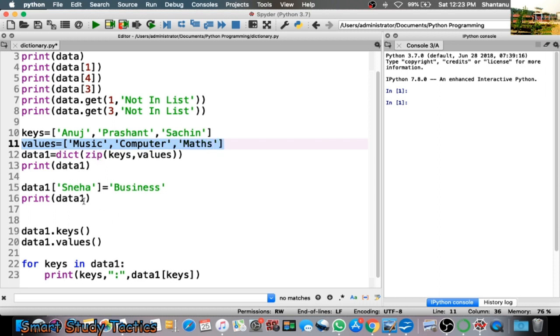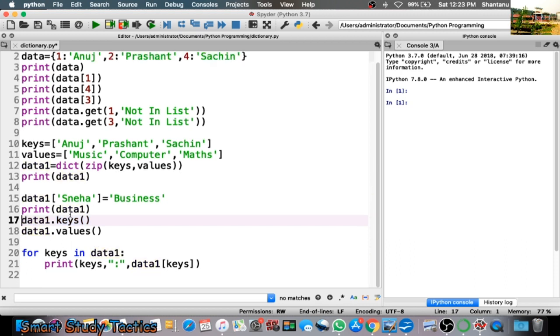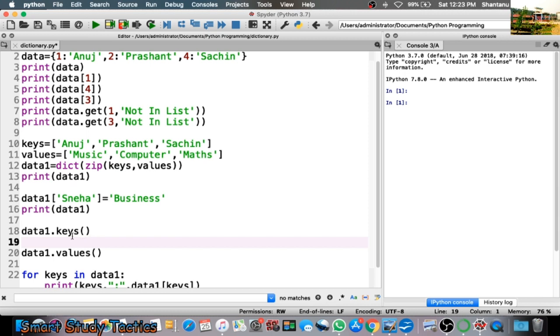Is it possible that from the dictionary we can convert into the list? Yes, it is possible. So let's see here, if I am going to use this method, what I am going to do, please see this in line number 18, data1.keys. I am calling only the keys. So how will I do this? First of all, let me check what it will give as output.